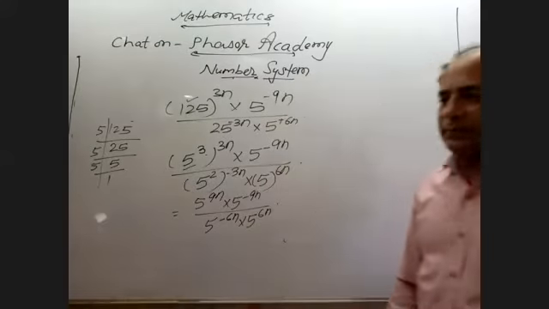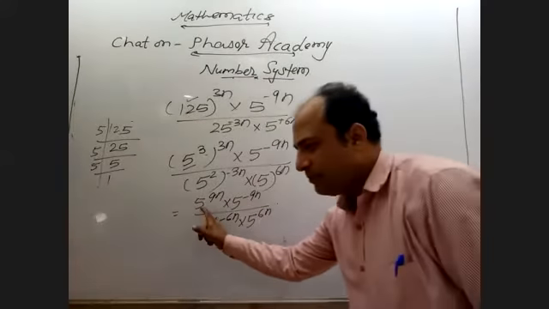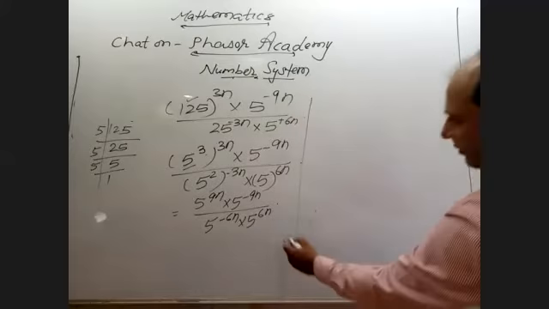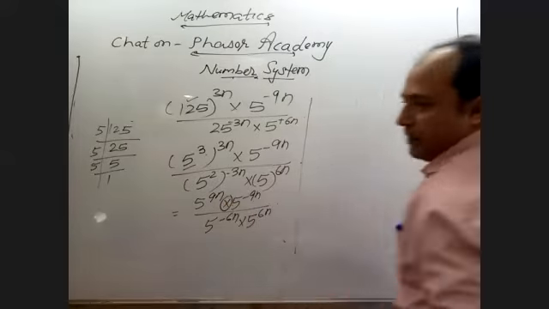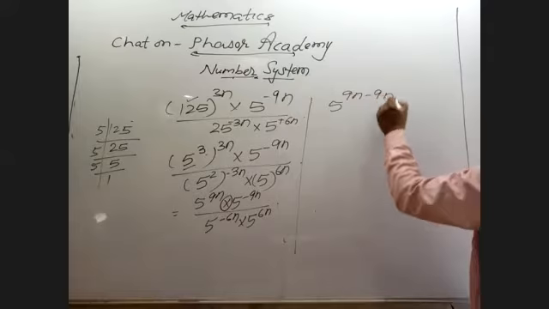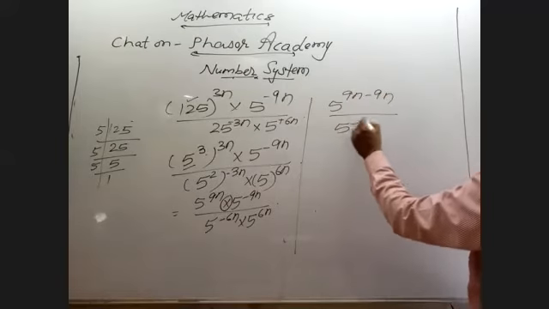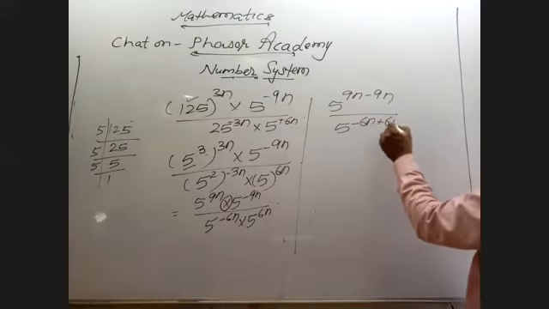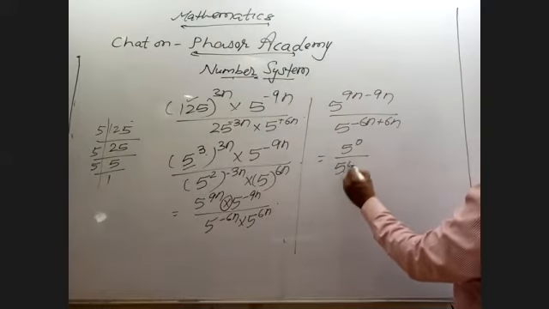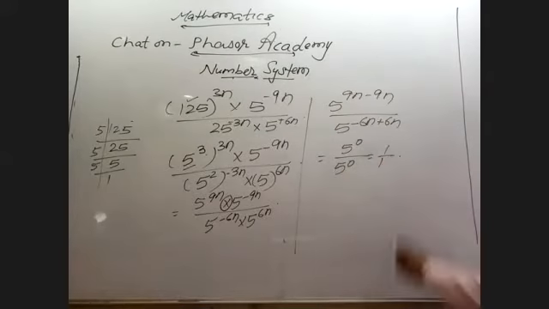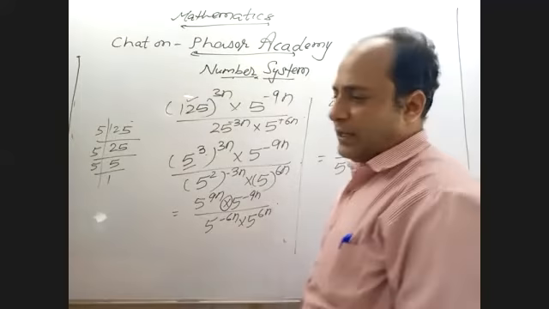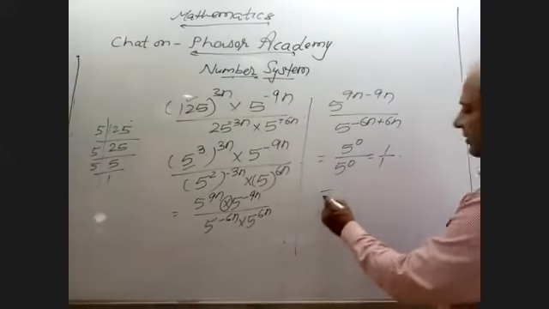What did I say? Base same, power will be added, because the sign is multiplication. So 5 raised to power 9n minus 9n upon 5 raised to power minus 6n plus 6n. That is your 1 by 1. Why? Any number having power 0 is 1. Your final answer is 1.